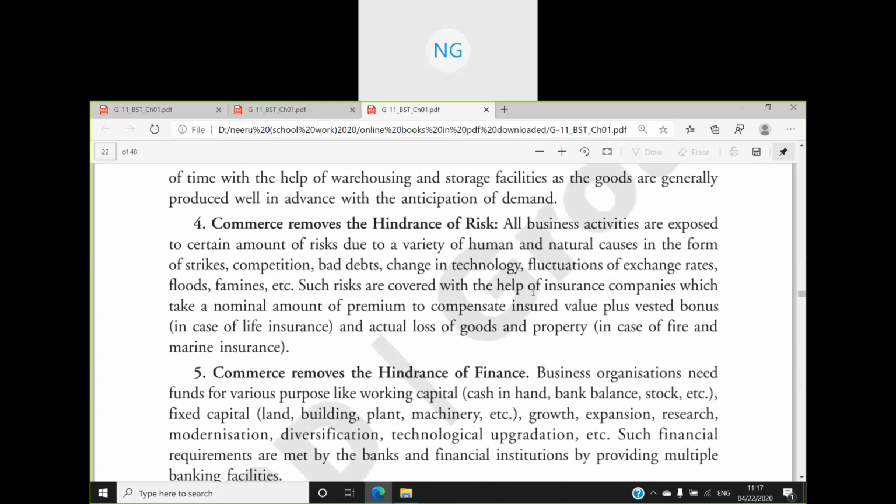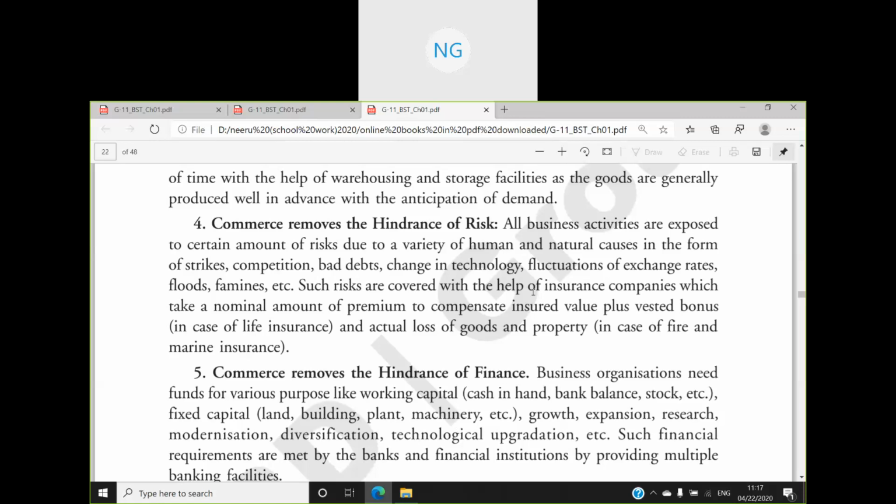Now, commerce removes the hindrance of risk. How does commerce remove the hindrance of risk? Through insurance, because we know that fire can be there. If I'm transporting my goods through water, my goods are going in a ship to another country, then I have the risk that they may get spoiled in between the transit. So I will take insurance and cover the risk and I will become tension free.